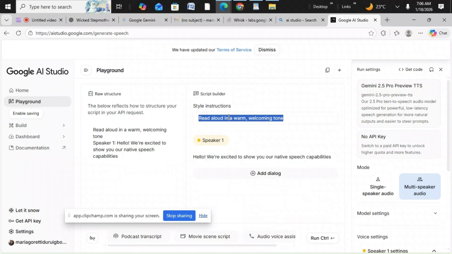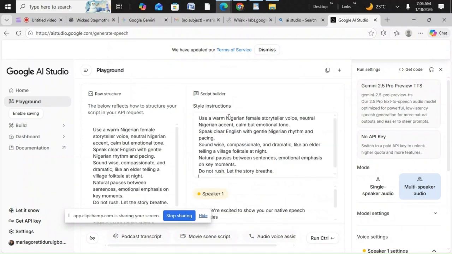Remember, this is a story. There are some stories where, if you use some voices, it will not really be interesting. This is why I had to go and tell ChatGPT to create a prompt for the voiceover, so it will really go well with this story. So here we got the prompt, and we paste that prompt here.